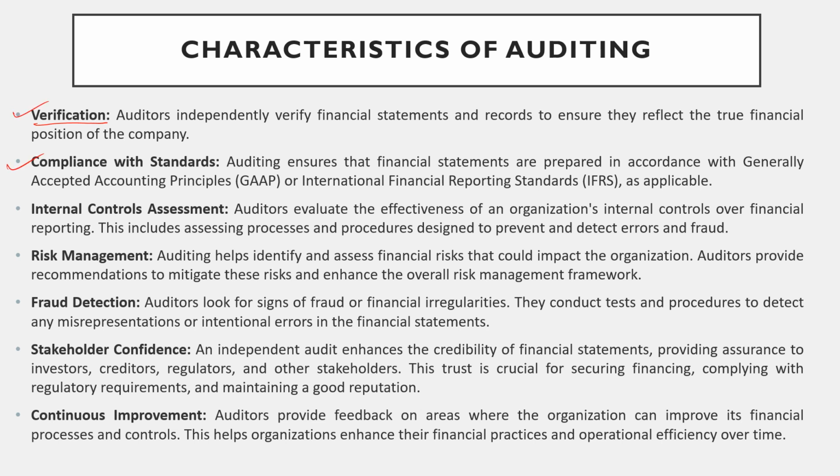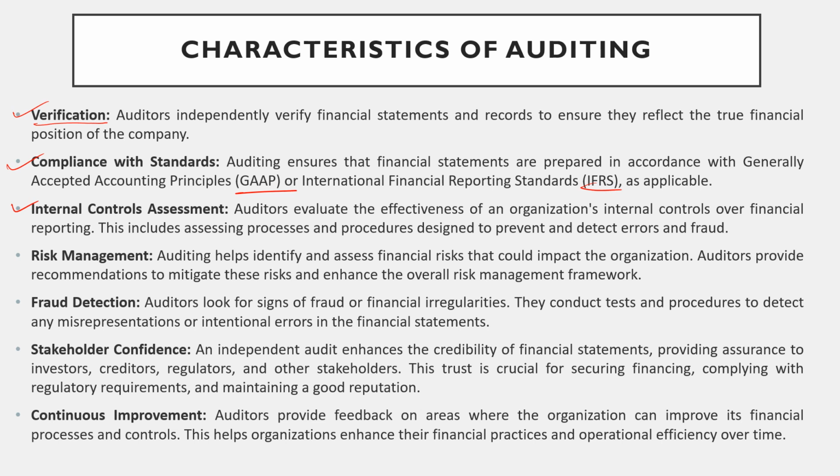Then compliance with standards. The auditor will ensure whether the financial statements are prepared in accordance with GAAP, generally accepted accounting principles, and IFRS, international financial reporting standards. Then internal controls assessment. The auditor will assess whether the company has a strong internal control system.